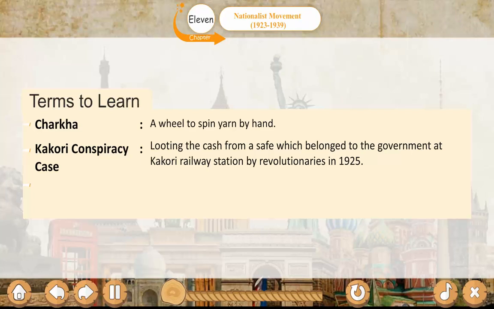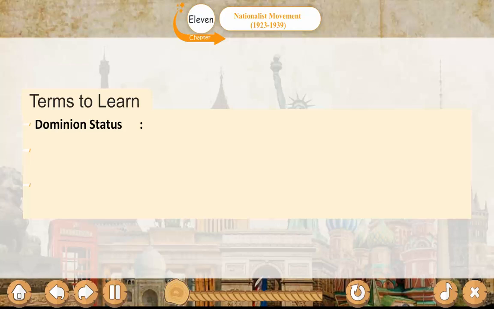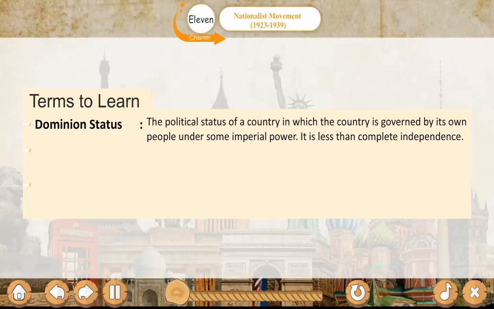in 1925. Simon Commission: the commission headed by Sir John Simon, which reached India on 3rd February 1928 to review the Government of India Act 1919. Dominion status: the political status of a country in which the country is governed by its own people under some imperial power. It is less than complete independence.